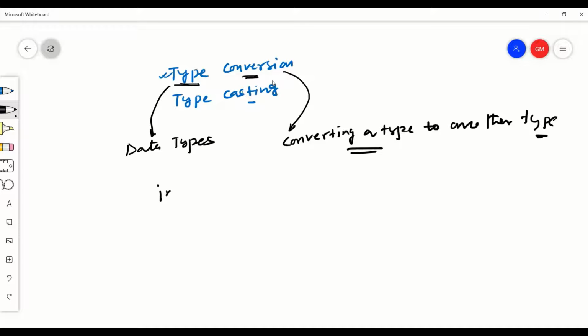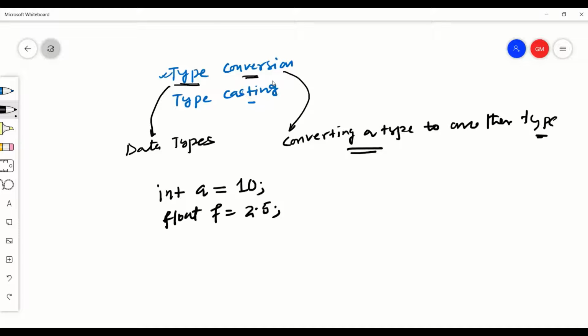Let's suppose I am declaring a variable here, int a equal to 10, and then I'm declaring another variable, float f equal to 2.5. So type conversion means what here?